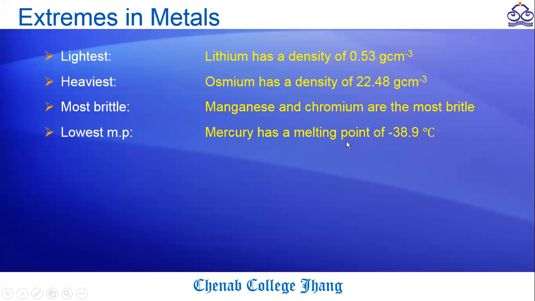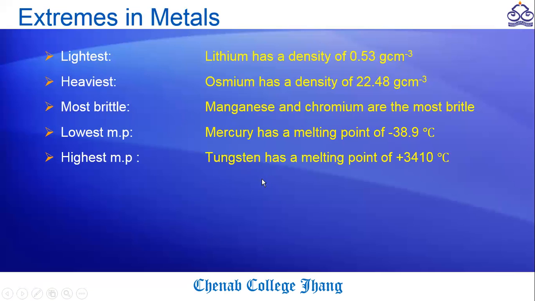Mercury has the lowest melting point, minus 38.9 degrees centigrade. That is why mercury is the only metal present in liquid form. The highest melting point is shown by tungsten, at 3410 degrees centigrade.